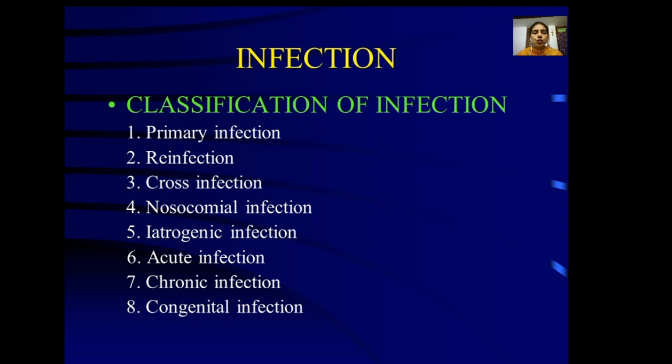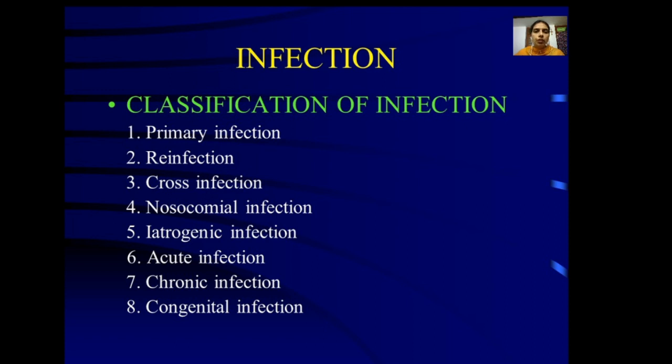Next, we'll see about infection and its types. What exactly is infection? Infection is the lodgement and multiplication of the organism in or on the tissues of the host. In lodgement, the organism stays in a particular place, it lodges, and after that it multiplies. That is referred to as an infection.